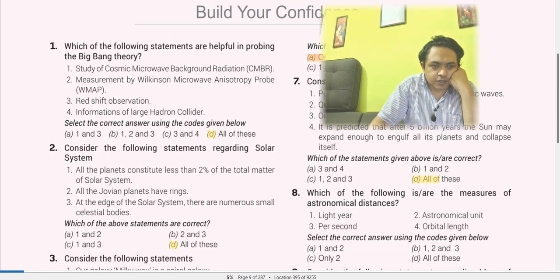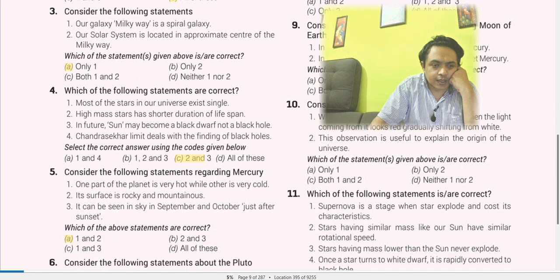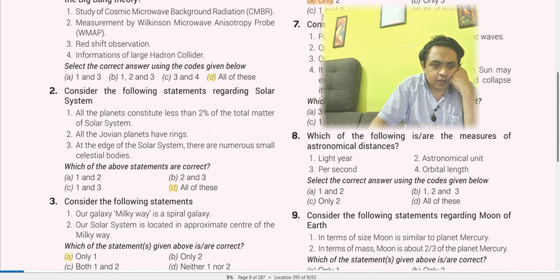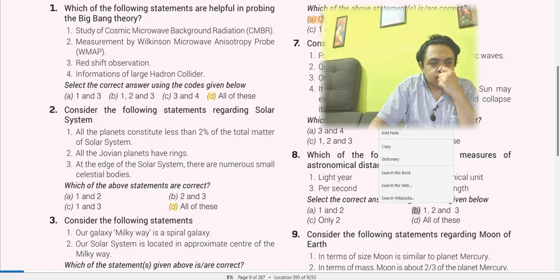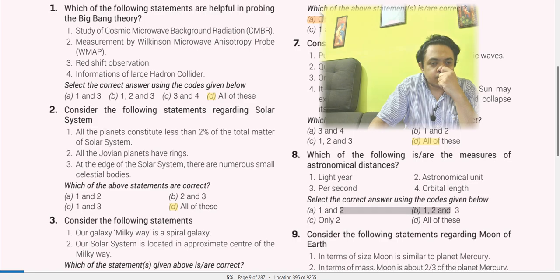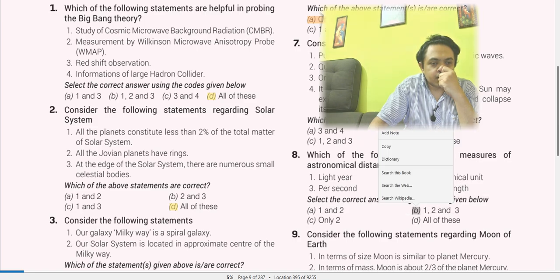The measures of astronomical distances: light year, astronomical unit, per second, orbital length. So this way around, 1 and 2 will be correct. A will be correct. So 8 is B, the correct one. 1, 2, and 3, per second is also the correct answer. B is the correct answer. B, right? B is the correct answer.